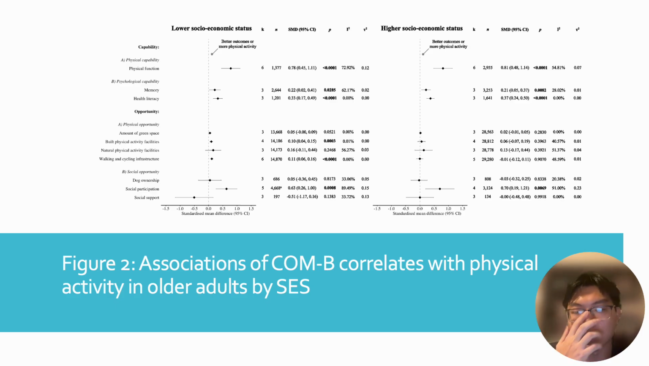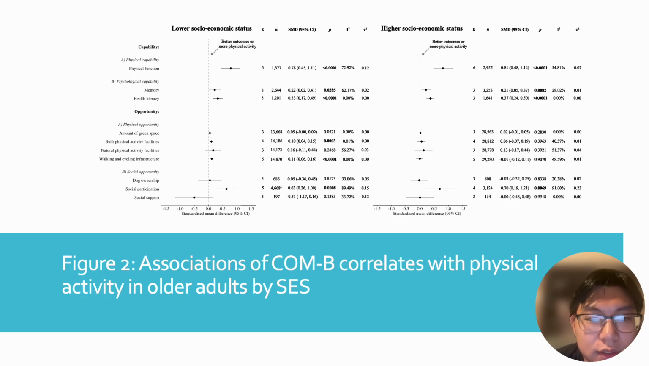So moving on to the actual figures. The first figure was using their COM-B correlates with physical activity in older adults, and they separated this by socioeconomic statuses. As you can see, generally if they're on the right side, it's better, more physical activity because of whatever the reasoning is.